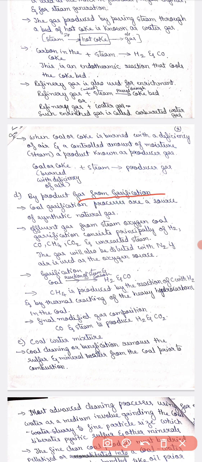Byproduct gas from gasification: coal gasification processes are a source of synthetic natural gas. Effluent gas from steam-oxygen coal gasification consists principally of hydrogen, carbon dioxide, carbon monoxide, methane, and unreacted steam. The gas will also be diluted with nitrogen if air is used as the oxygen source.